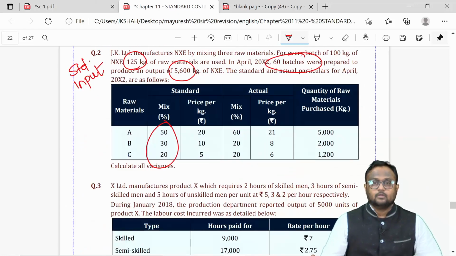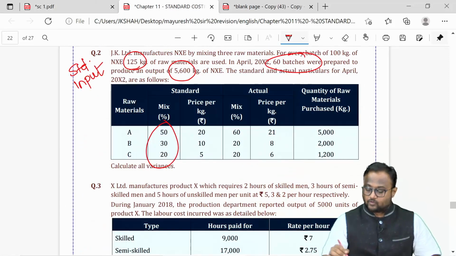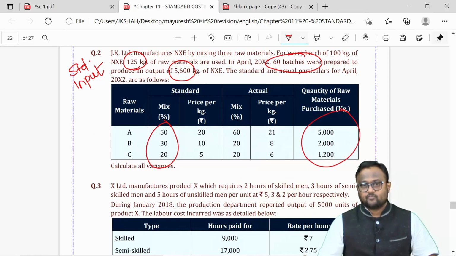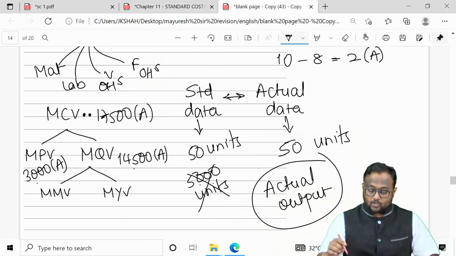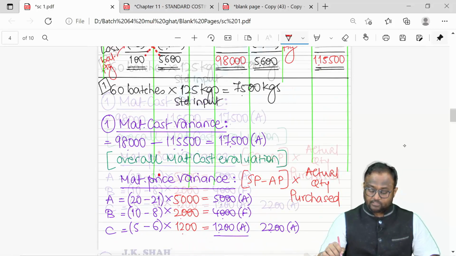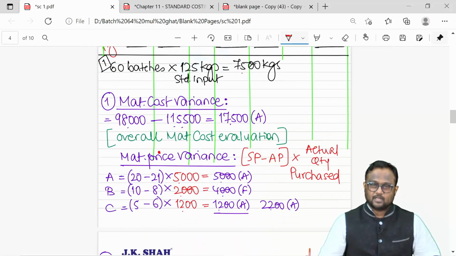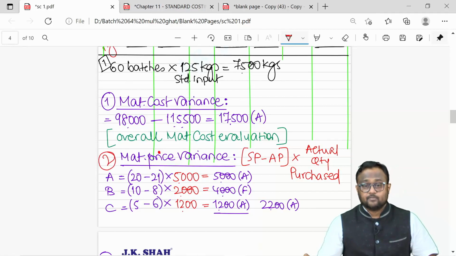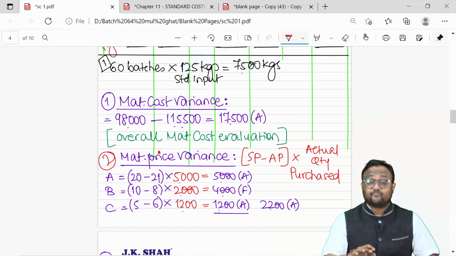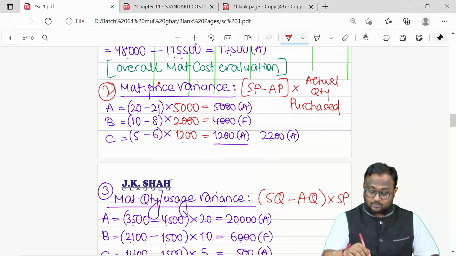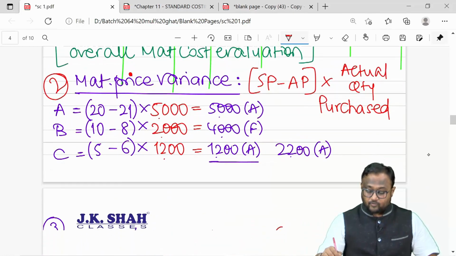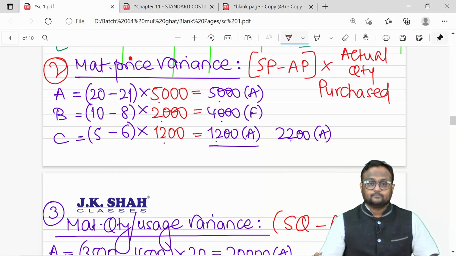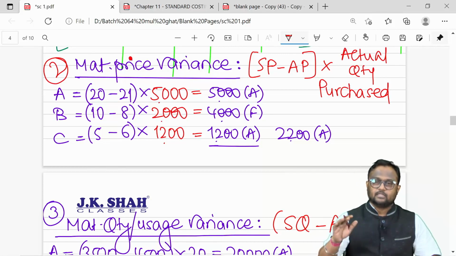Question number 2. Certainly important questions. Of course, on the basis of purchase also you can find out variances, but that exists in single plan, partial plan, single plan concept to be more precise, which is at final CA level. The institute has not mentioned that in your study material, but still, if at all I want to go for purchase, my purchase will look like this. Of course, that will also change your cost variance. It's a different concept altogether. We'll discuss that at final CA level.